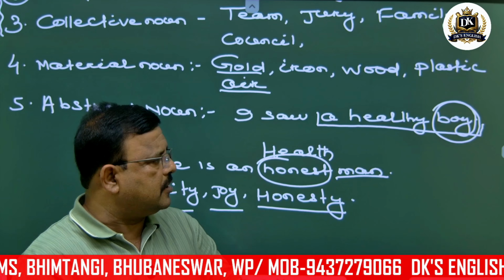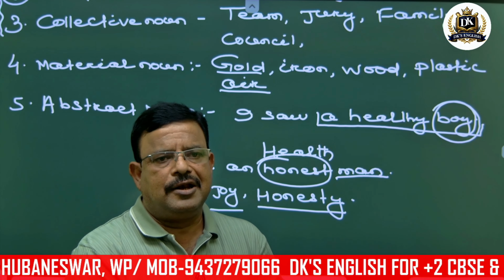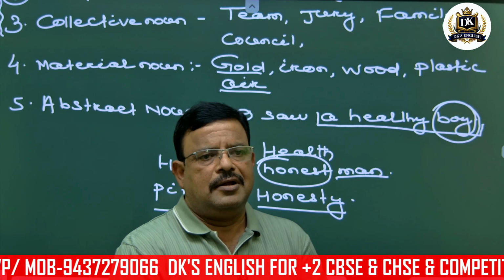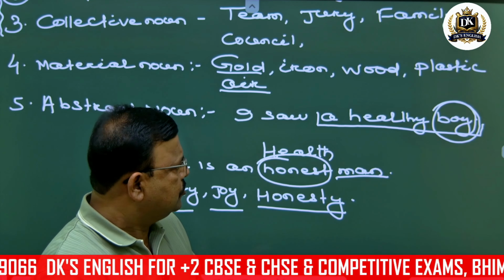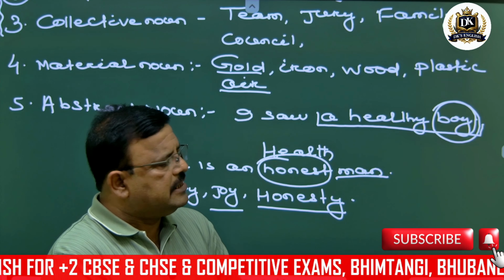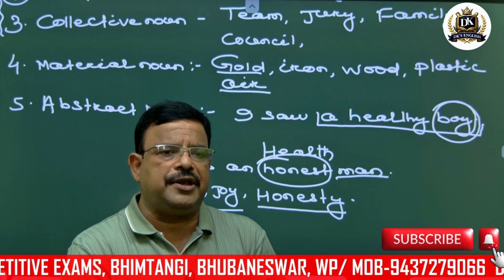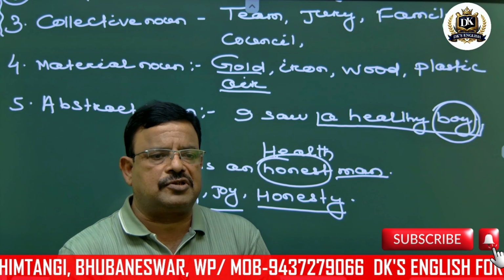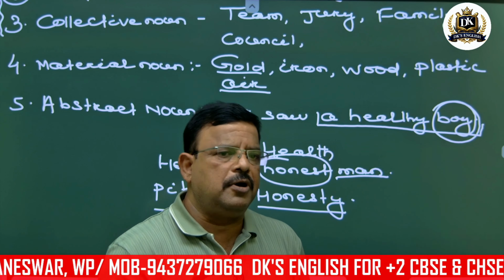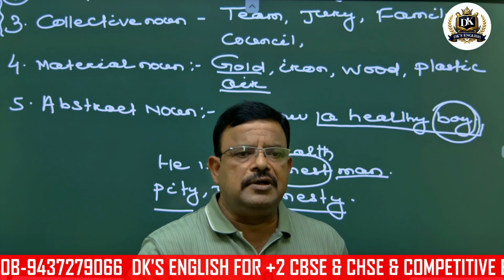As neither can we see them nor can we touch them, only we can think of them, all those abstract nouns are considered in the category of uncountable nouns. How nouns are countable and uncountable, how they are used, we will discuss later on.